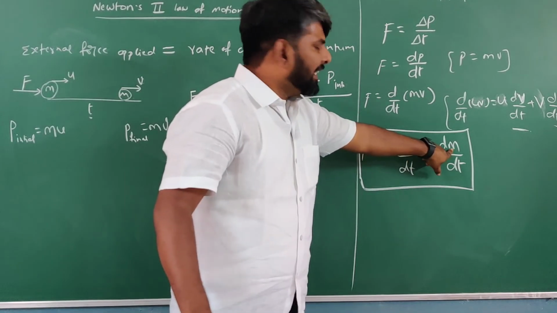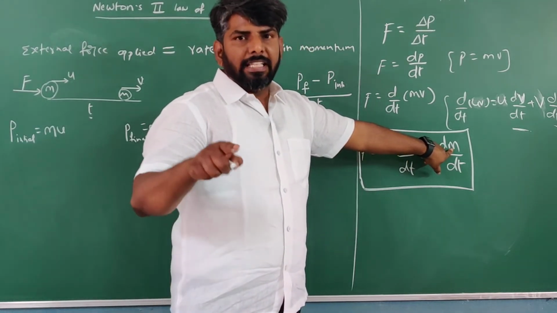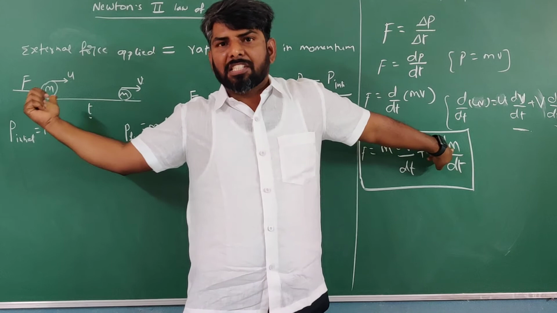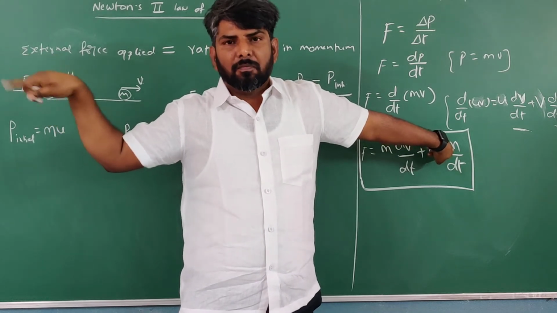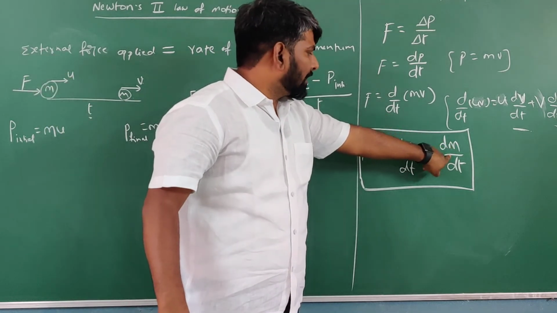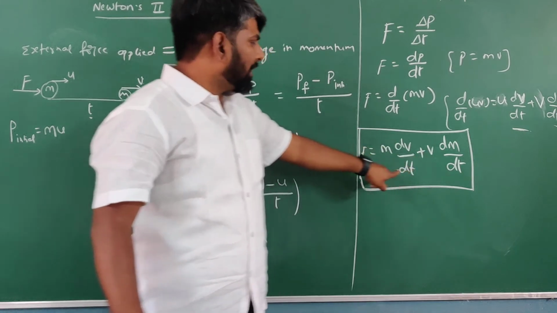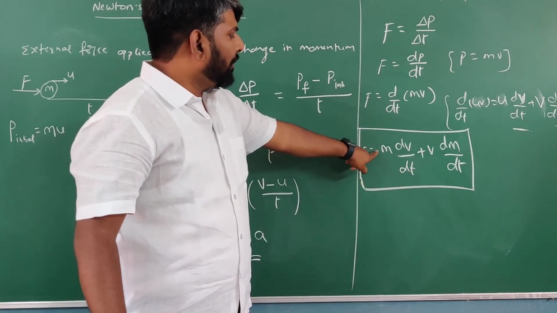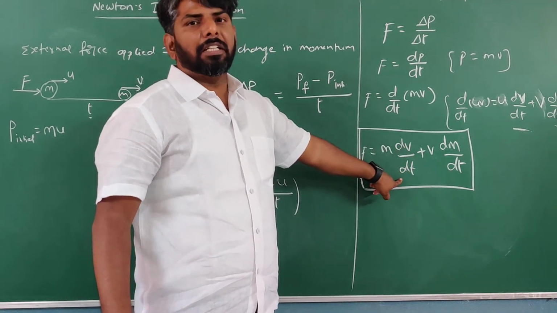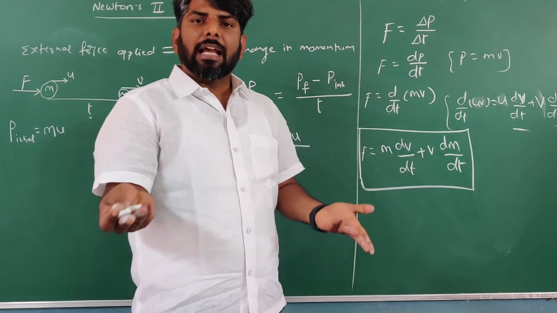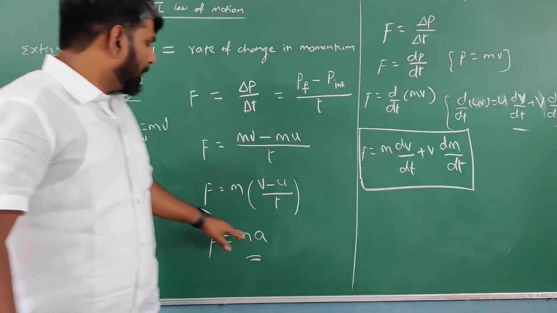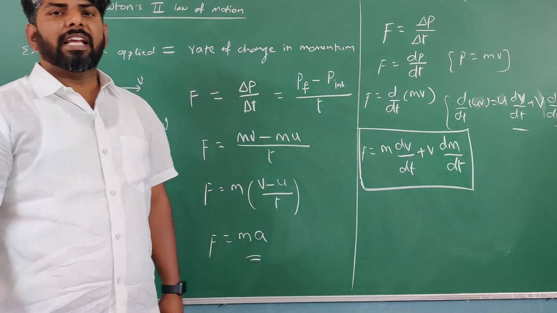So what is the value of dm then? dm means change in mass. In this case, what is the change in mass? 0. So if it is 0, then 0 into v is 0. Then what is the remaining in this equation? F equal to m into dv by dt. dv by dt means nothing but acceleration. So it is going to become F equal to ma.